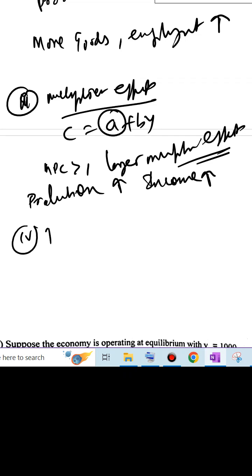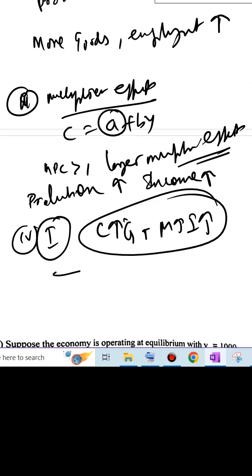Fourth part is investment. Despite the lower propensity to invest, increased consumption, as C is increasing, results in a higher output, Q is higher, and income level is also higher. So as a result of that, investment will also be higher. So this is the